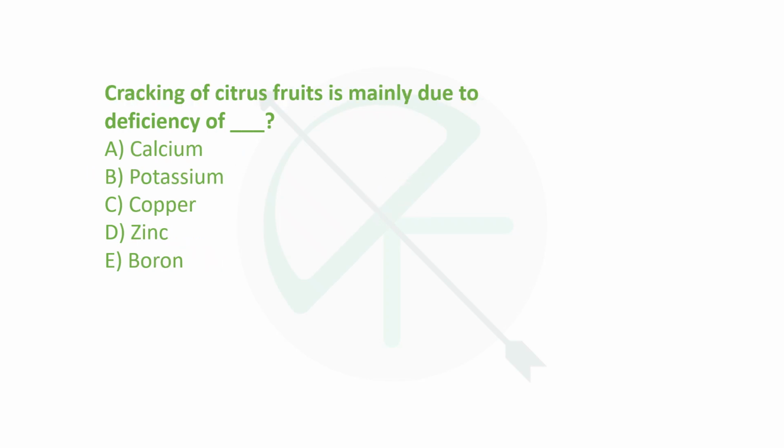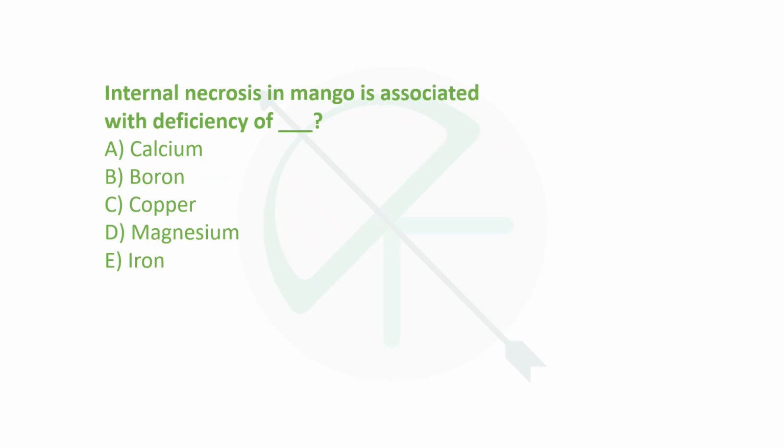Next is, cracking of fruits is mainly due to deficiency of, so we just studied fruit cracking is mainly boron deficiency, right? And the last question of today is, internal necrosis in mango is associated with deficiency of which mineral? Again it is boron, right?